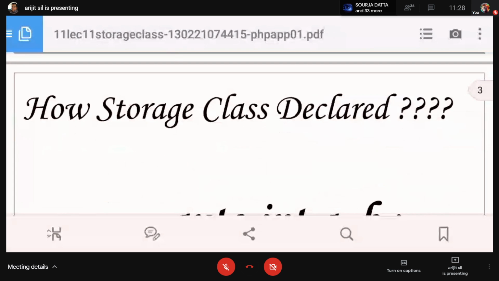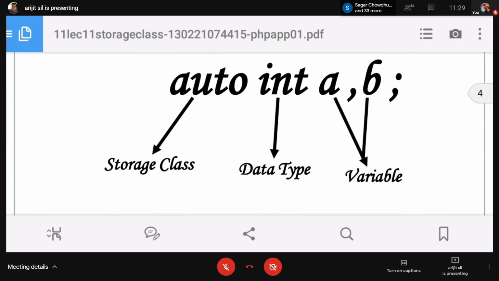That is the purpose. Now see that by default in the program auto is there. How to declare this? auto int a, b. Here auto is the storage class, int is the data type, a and b are the variables. The data type may be different: float, char, long, double, anything else.